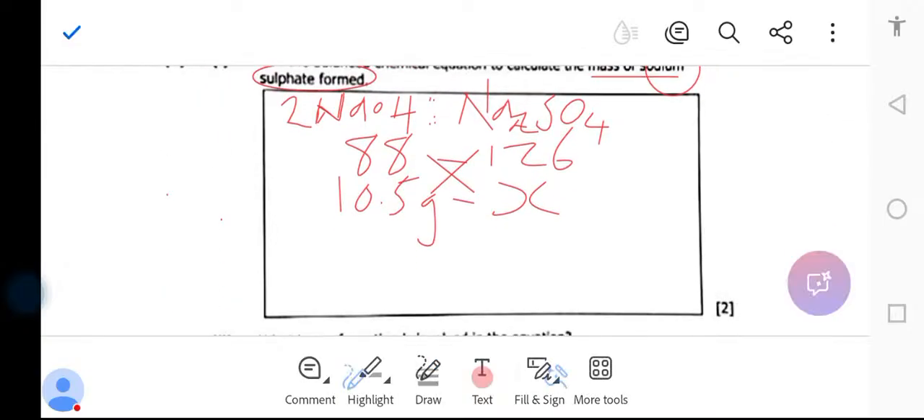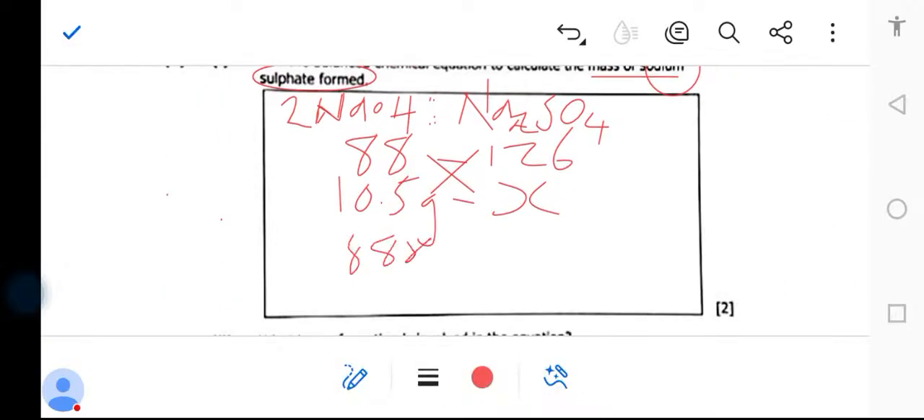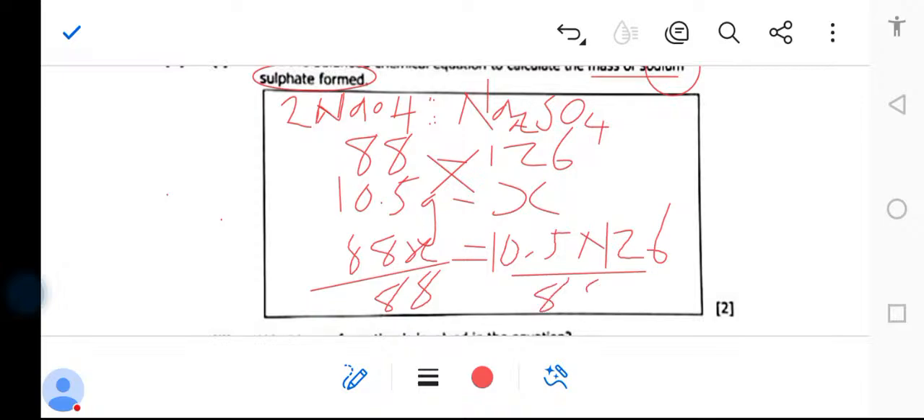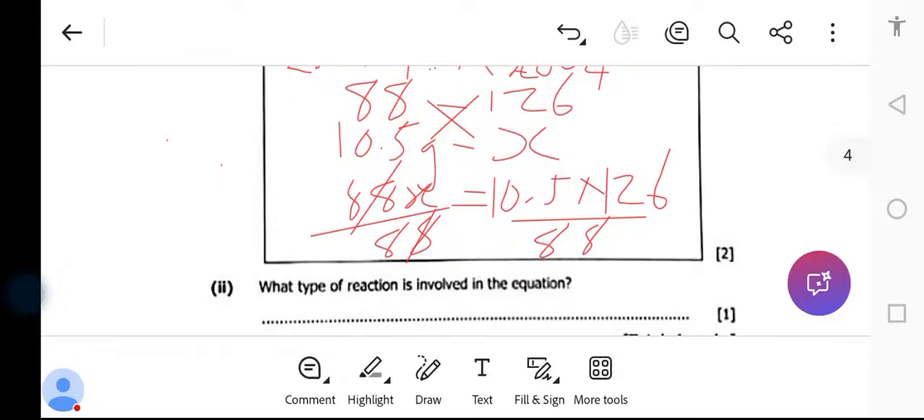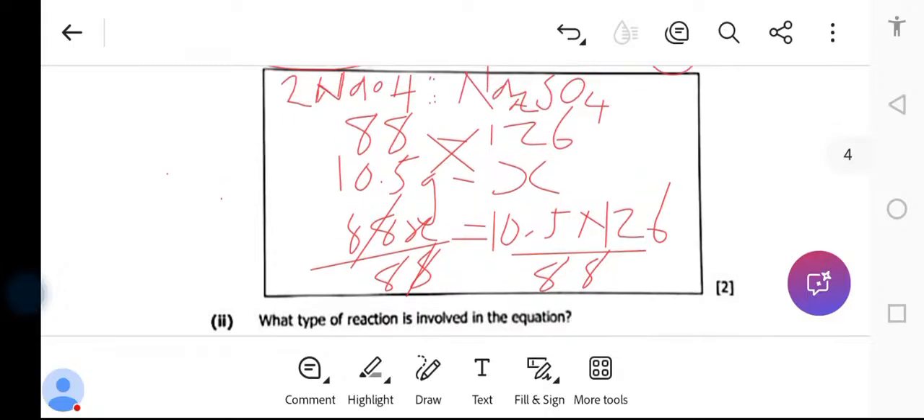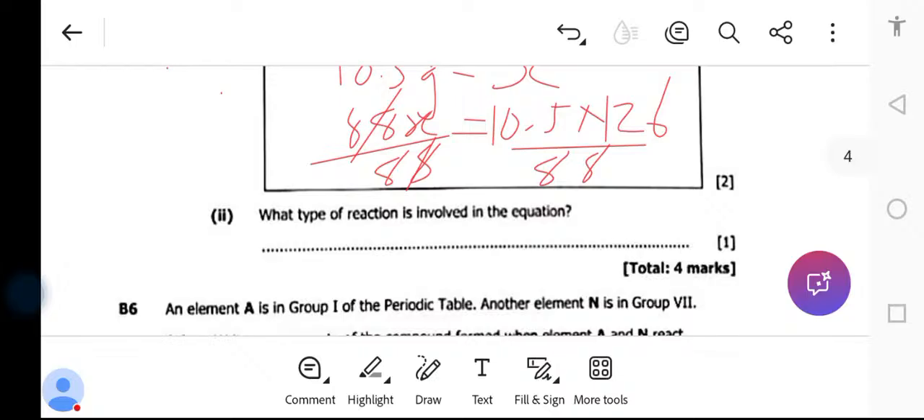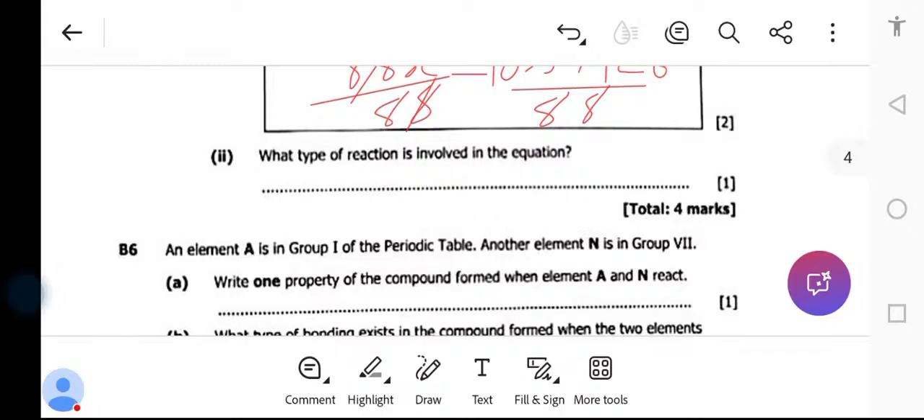So it's going to be 88X is equal to 10.5 times 126. 10.5 times 126 over 88, and here over 88. So the final answer that you find, if it gives you 5, that's the answer, and that's what you do. So this is very simple. You've seen the reason why we learn those moles and mass, for you to understand when it comes to this case, okay?